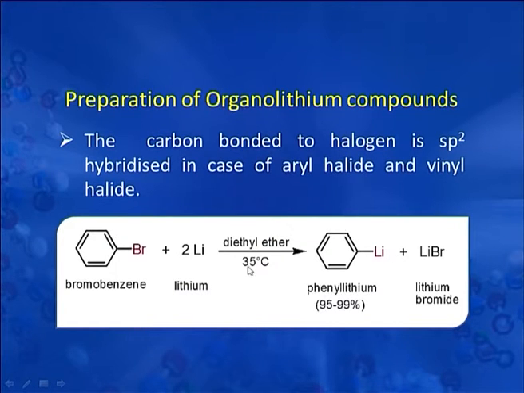You can see here that we require a bit higher temperature, whereas in the earlier case the temperature required was only -10 degrees. The solvents used for the preparation of organolithium compounds are pentane, hexane or diethyl ether. The solvents should be anhydrous. Do you know what is the reason behind it?